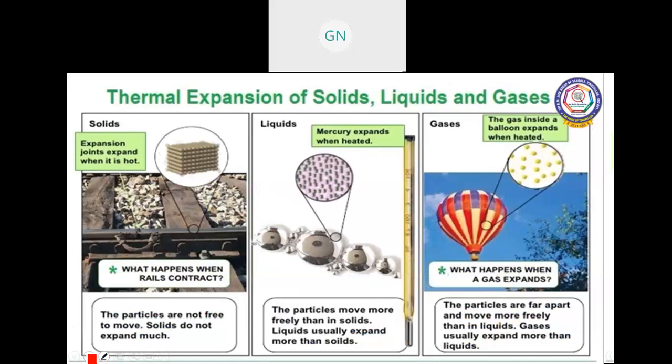Thermal expansion of solid, liquid and gas. Expansion joints expand when it is hot. In solids, the particles are not free to move, so solids do not expand much. In mercury, the particles move more freely than in solids. Liquids usually expand more than solids. In gases, the particles are far apart and move more freely than in liquids. Gases usually expand more than liquids.